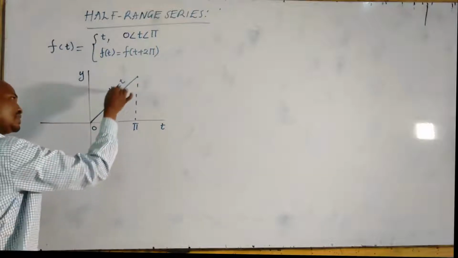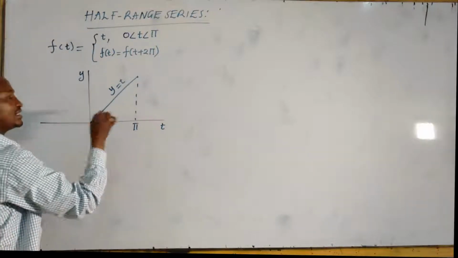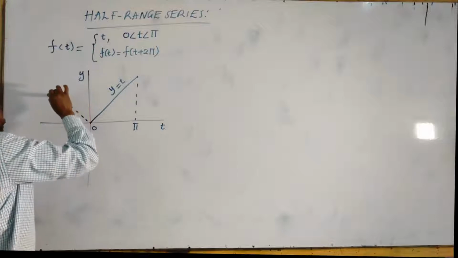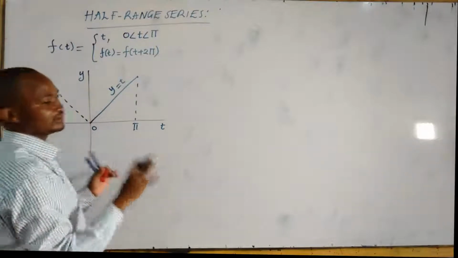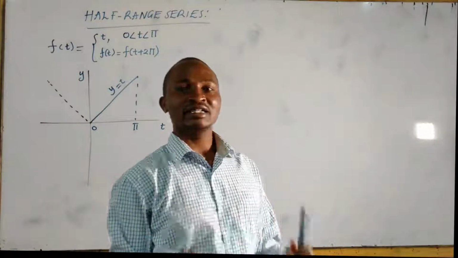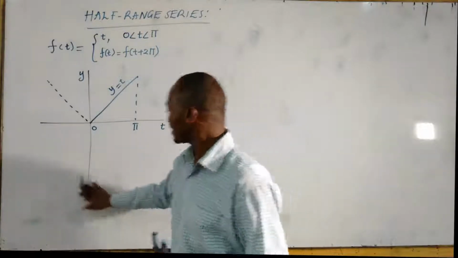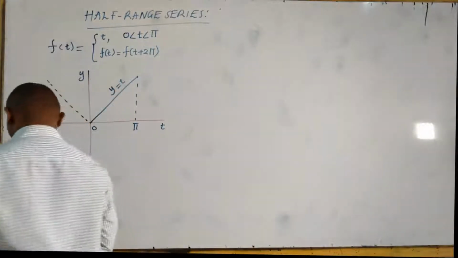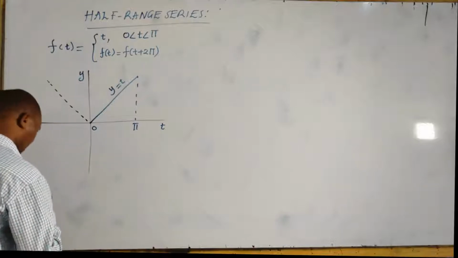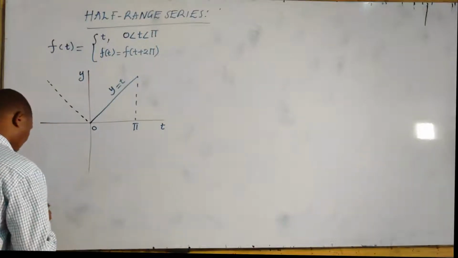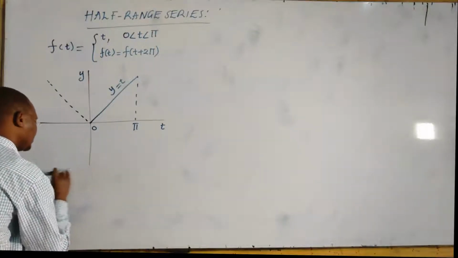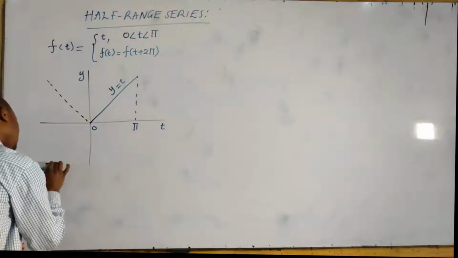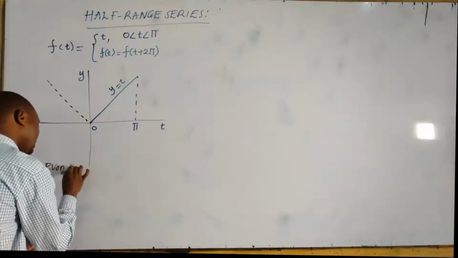And the image of this on a plane mirror, as we said earlier, will be like this. Now this one, we have treated it like an even function. And in this case, this one now is even. It is an even function.